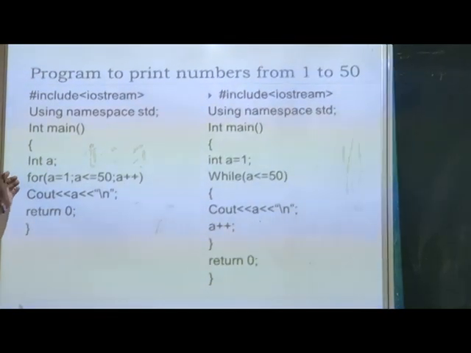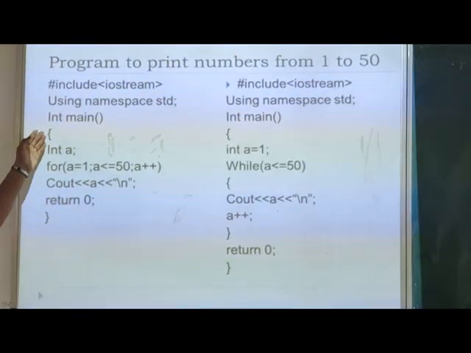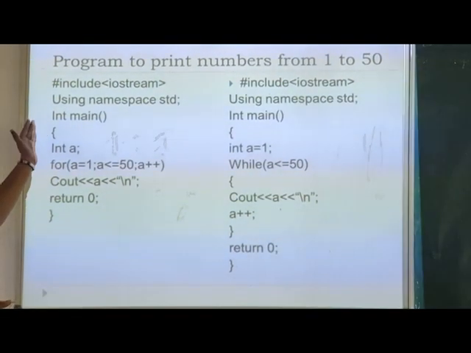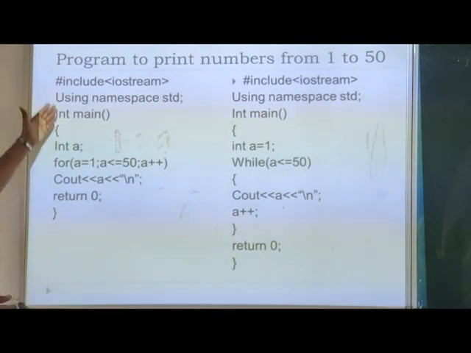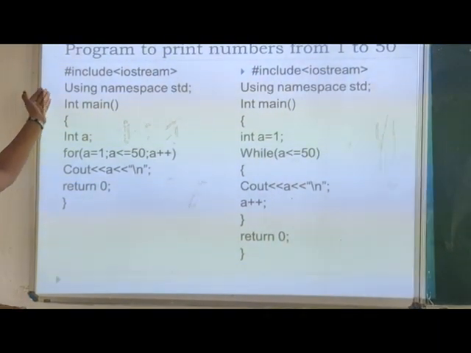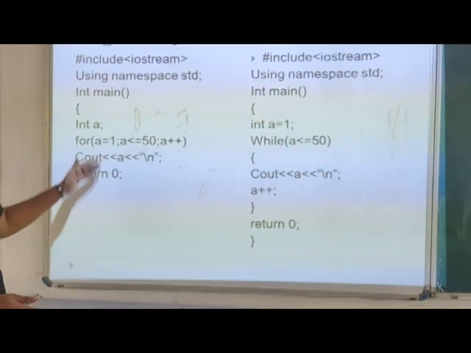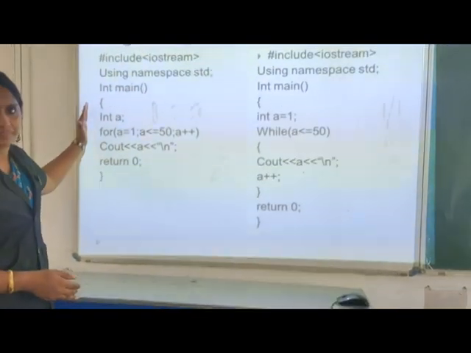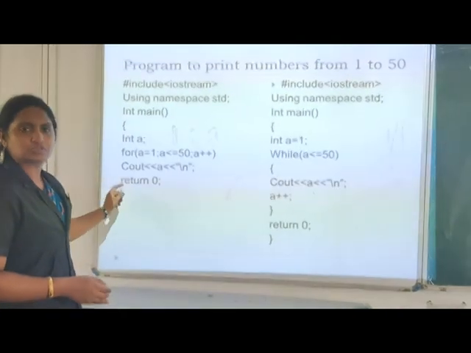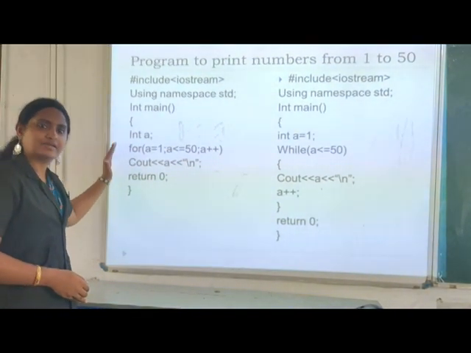The first one is using the for loop to print a number from 1 to 50. You have the structure: the header file, using namespace std, and next is the main function. We are going to write our own program using this main function. First, we declare a variable, and using that variable we print the numbers.